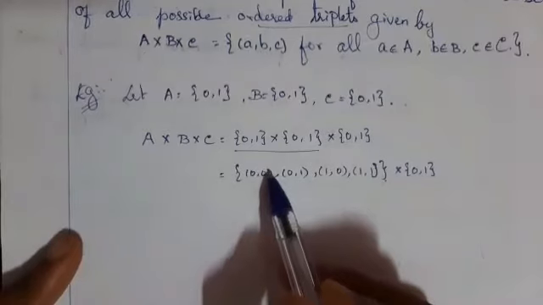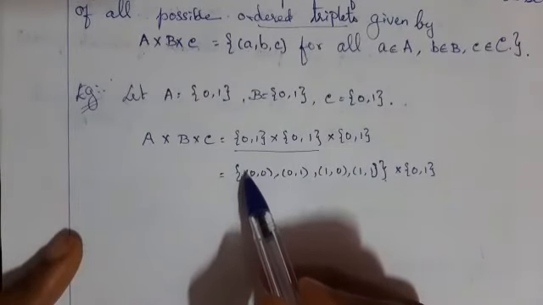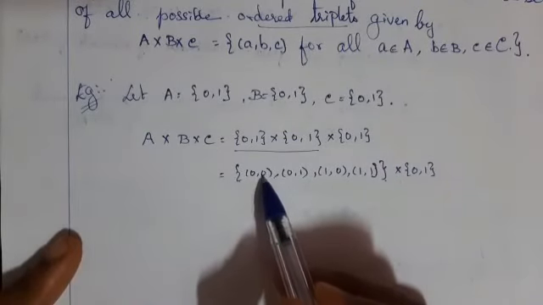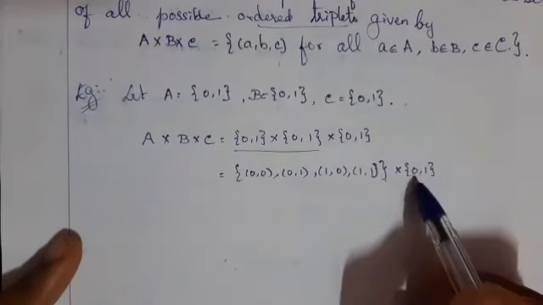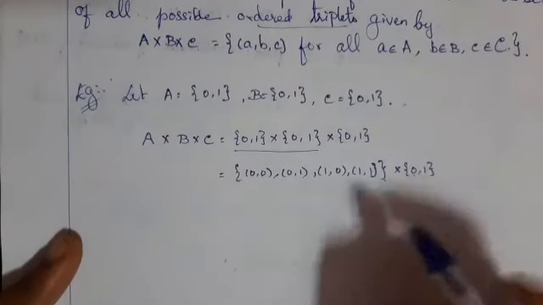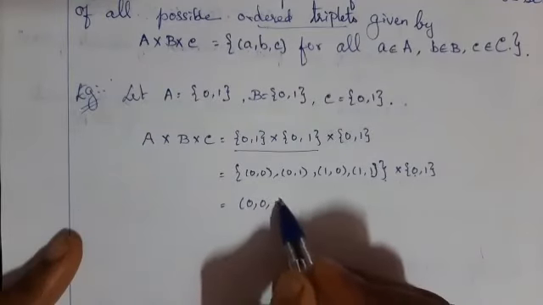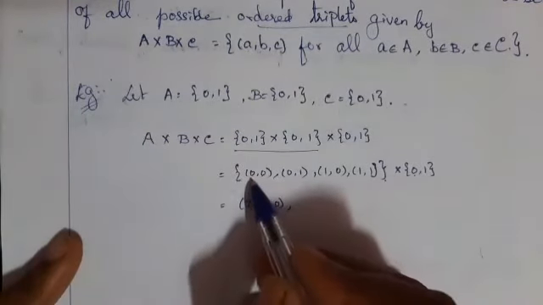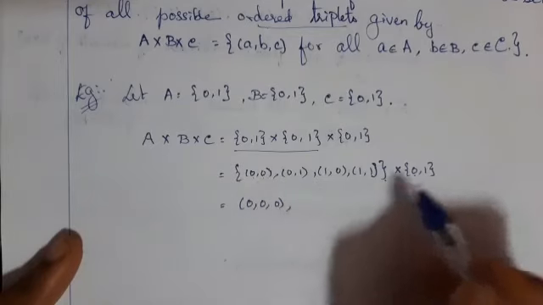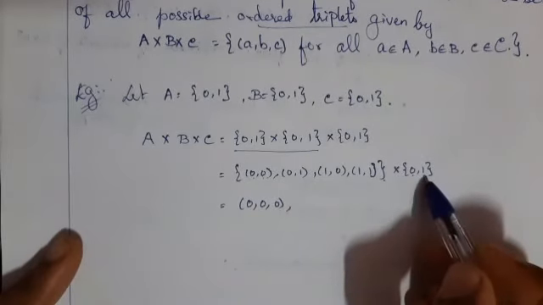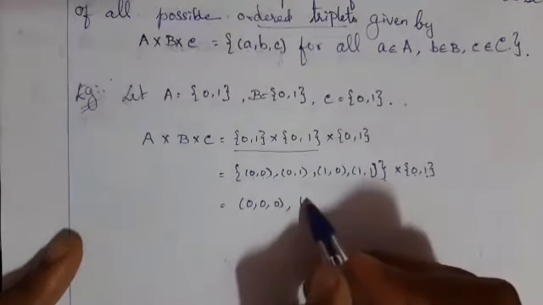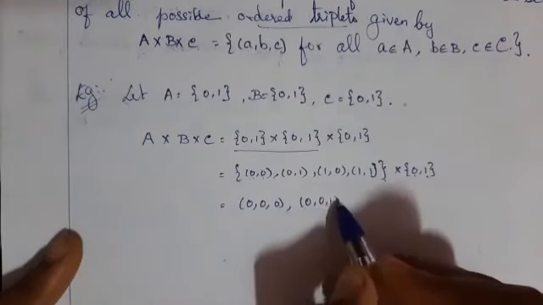First take the ordered pair (0, 0), then combine with this 0. That is (0, 0, 0). Then, once again, first element (0, 0), take the second element in set C. Therefore (0, 0, 1).